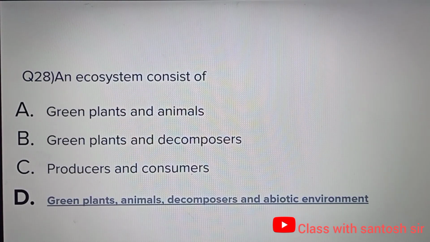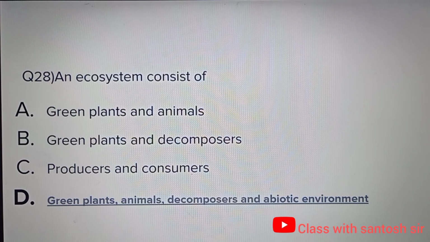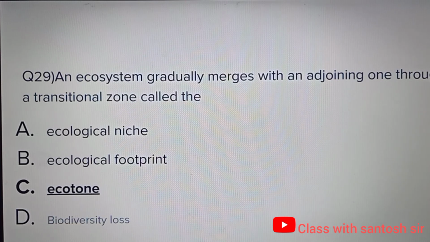An ecosystem consists of green plants and animals, green plants and decomposers, producers and consumers, green plants, animals, decomposers, and abiotic environment. The correct answer is option D. Moving on, an ecosystem gradually merges with an adjoining one through a transitional zone is called as ecological niche, ecological footprint, ecotone, or biodiversity loss.